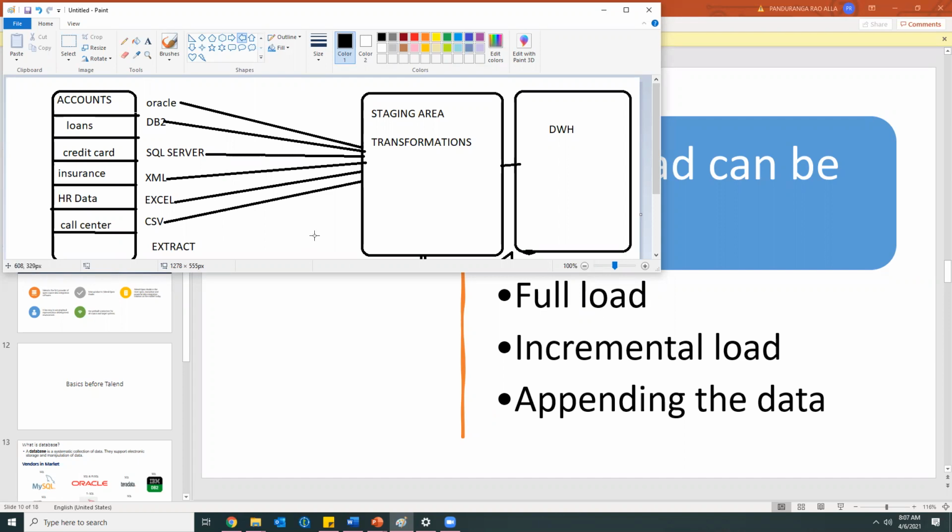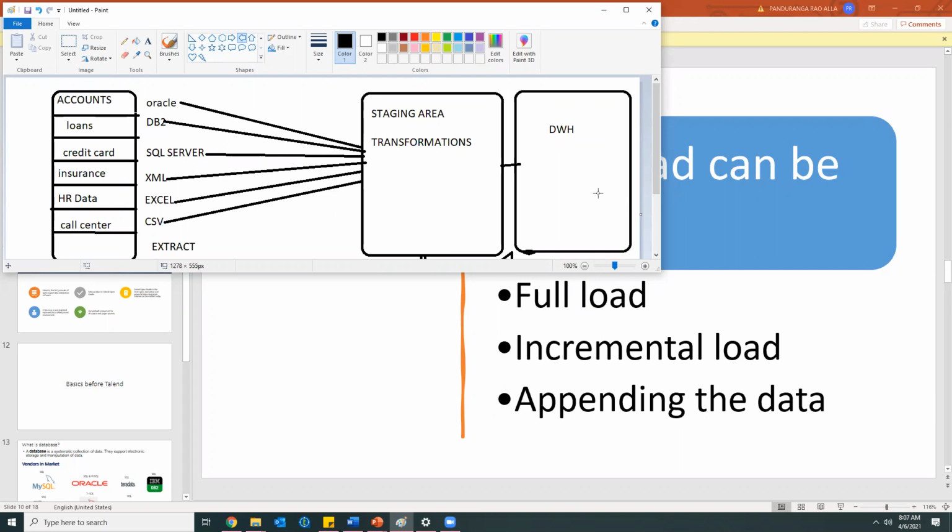Okay. And after that, as I told, we'll be getting only two to three records. We already have 10 records from yesterday. Today we got some three new records, so it should load only those three records, right? What is the use of loading 10 records again? We already have them here. So 10 plus the new 3, 13 records should be there. That will be called the incremental load. That will be done in the incremental load.